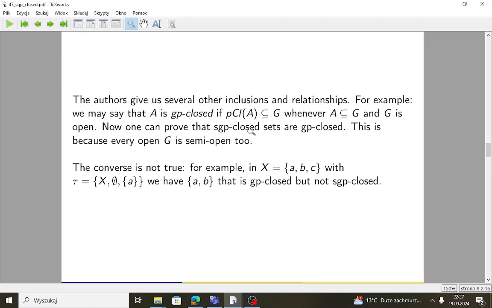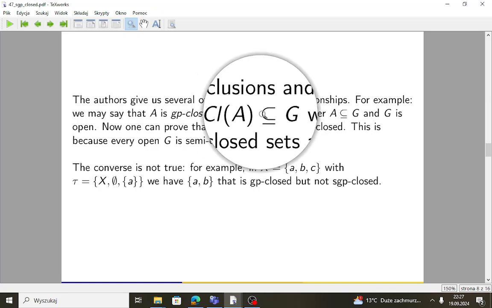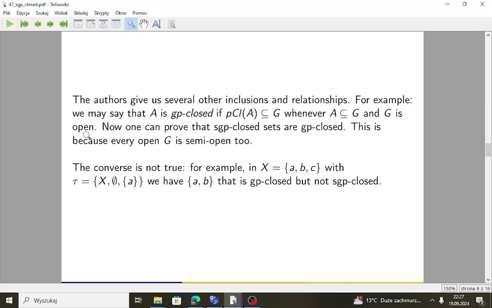The authors give us several other inclusions and relationships. For example, we may say that A is GP-closed if the pre-closure of A is contained in G whenever A is contained in G and G is open. So then we have not sgp-closed, not generalized closed, but GP-closed, generalized pre-closed. And they prove that sgp-closed sets are GP-closed too. So every sgp-closed set is GP-closed, but the converse is not true, and again we have a kind of counterexample here.